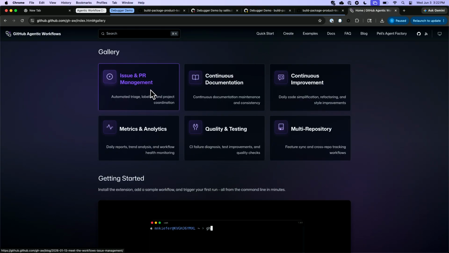Now, with the debugger, this is still an internal project. This really was a sneak peek at what we're working on. It's something that we know is very important for our customers, and we want to get it out. However, given that this is allowing direct access to your runners, we are very concerned about security and abuse, which is why we're spending a lot of extra time to make sure that we've given this the appropriate level of protection so that when your teams are running this, they are getting the maximum value without risking any potential security holes. And that's something that we're spending a lot of time trying to make sure we have done well. So I don't have a date on when it's going to be released, since security is so paramount, but we also want to show you what we're working on because we think it's pretty cool.